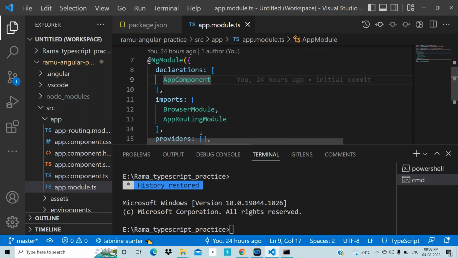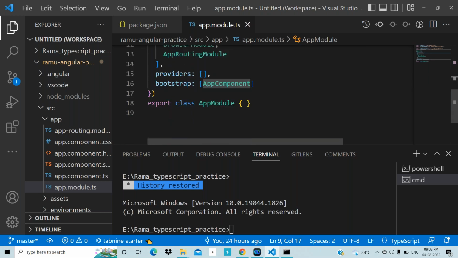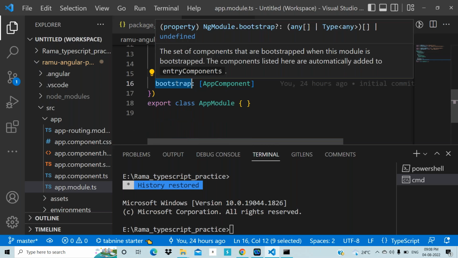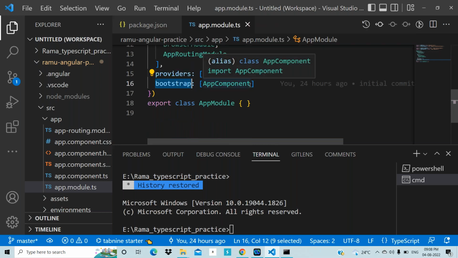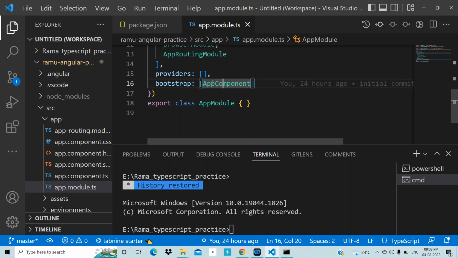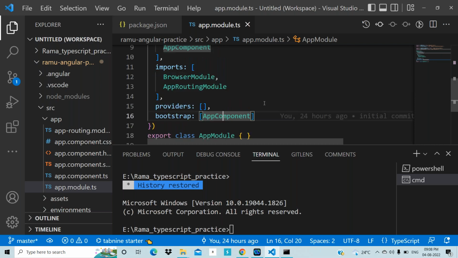Okay, you can ignore this bootstrap. If you understand, it's okay. If you don't understand, leave it. Nothing to do with the bootstrap. Okay, right, just the app component will be there, that's it. Just blindly put the app component and leave it. But I will explain this declarations array and imports array within 2 minutes.